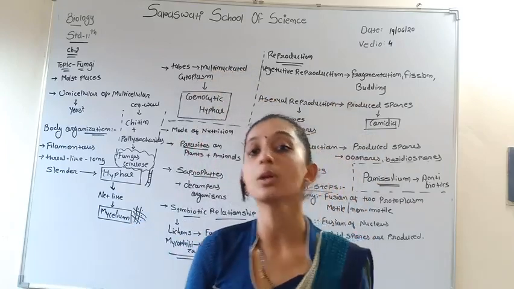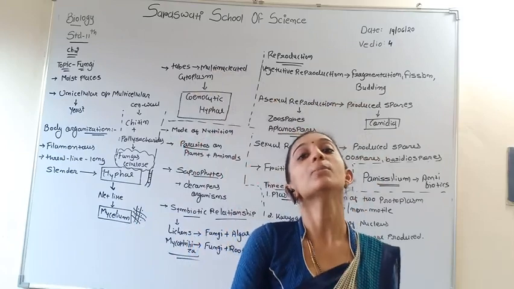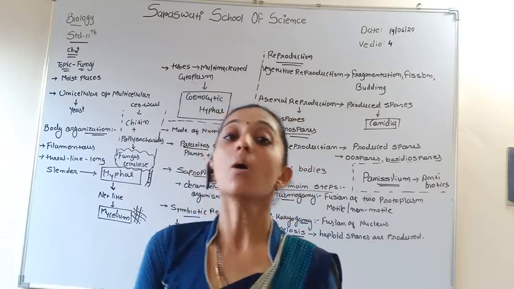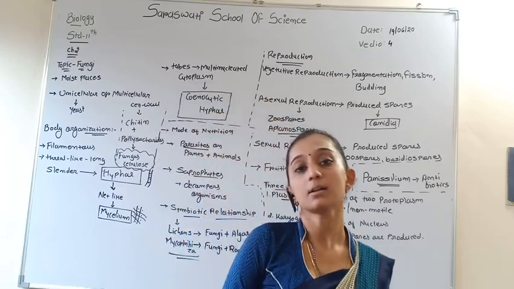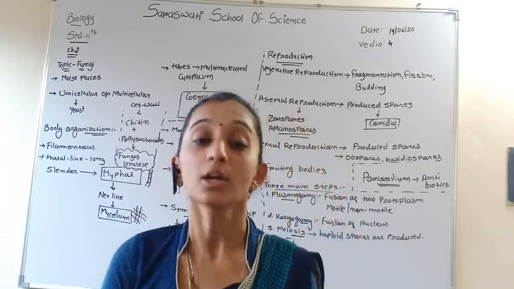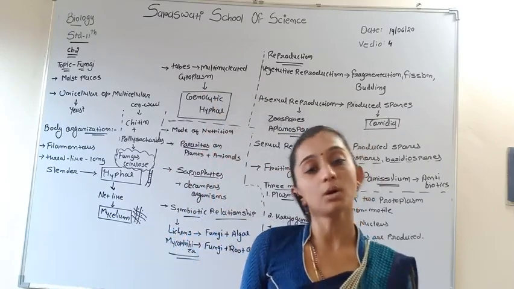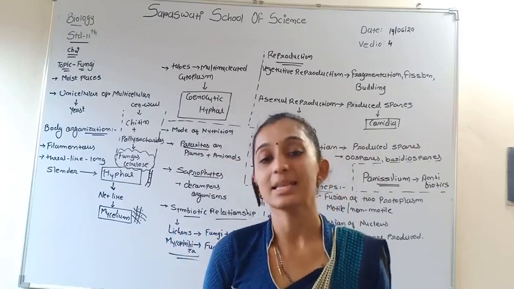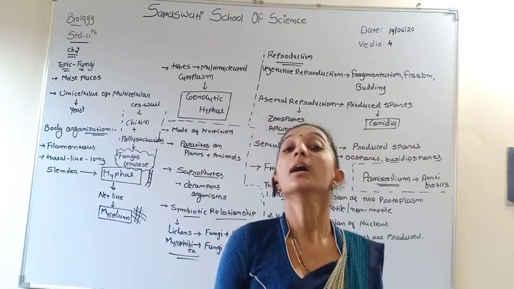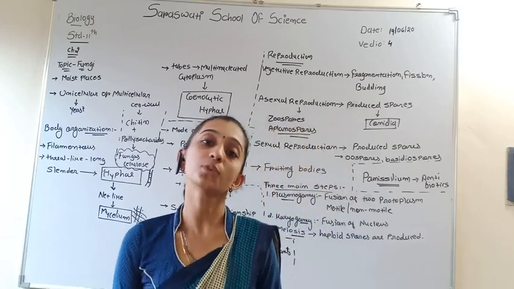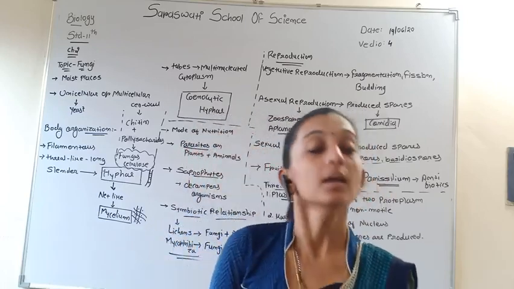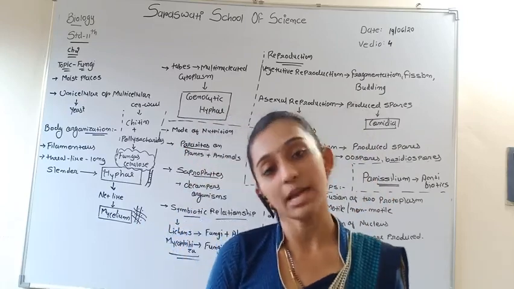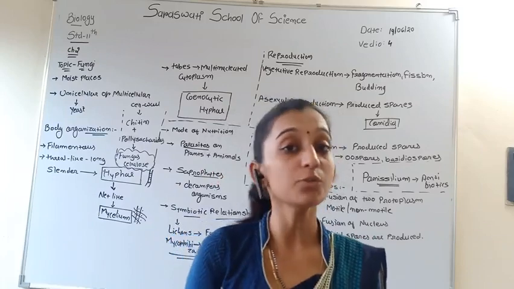Basidiomycetes are also known as bracket fungi. Deuteromycetes are also known as imperfect fungi because only asexual reproduction occurs, sexual reproduction does not occur. So the 4 main groups of fungus are Ascomycetes, Phycomycetes, Basidiomycetes, and Deuteromycetes. We have already discussed these 4 groups in detail. In examination they may ask: write down the short note on sac fungi, write down the short note on imperfect fungi.